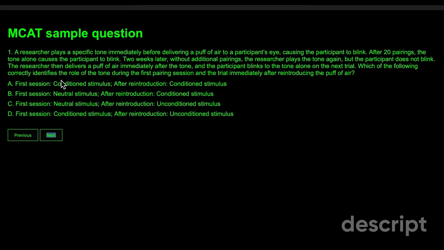In the first trial, the participant does not blink because the sound was there, right? So for the first time, the sound was totally neutral. In the second time, the participant does blink after hearing the tone. So that's conditioned stimulus. And you might ask yourself, well, at first, when they delivered the tone, he or she didn't blink, but then when they did it again, the participant blinked.